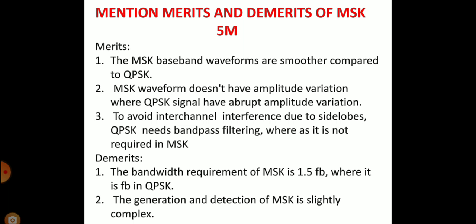Third one, to avoid interchannel interference due to side lobes, QPSK needs bandpass filtering whereas it is not required in MSK. Demerits: the bandwidth requirement of MSK is 1.5 fb whereas it is fb in QPSK. The generation and detection of MSK is slightly complex.